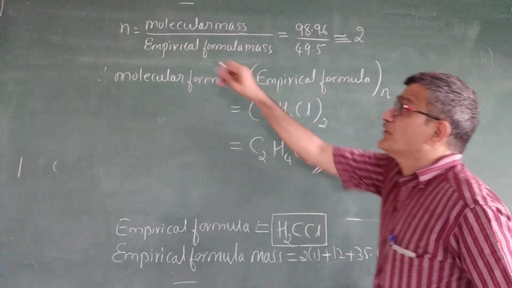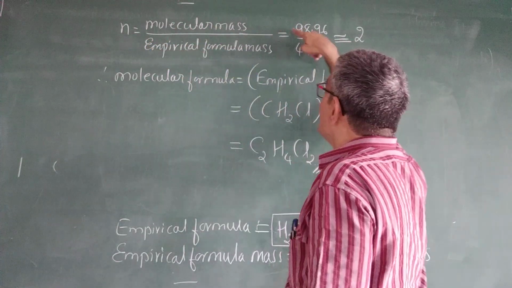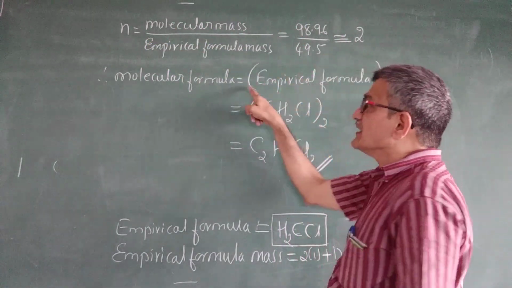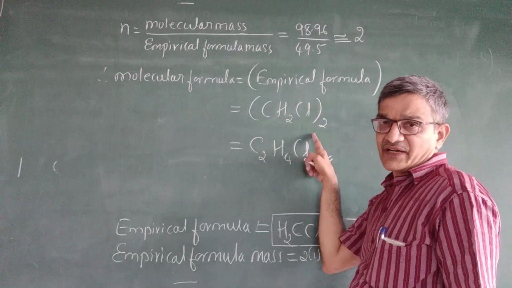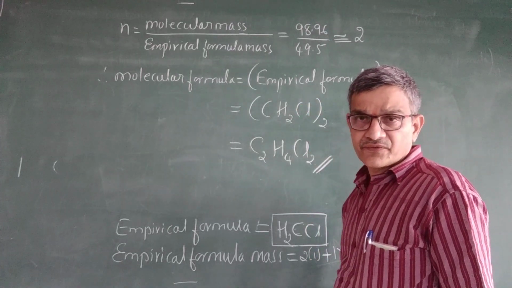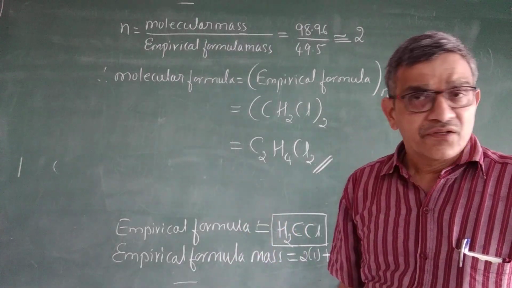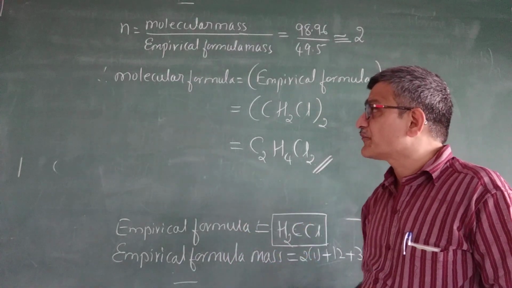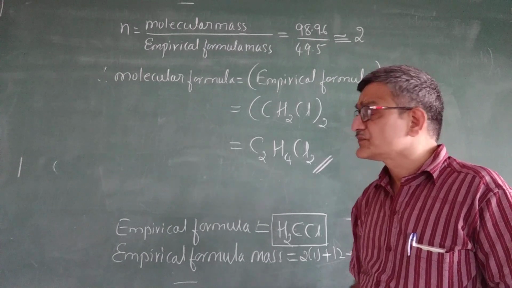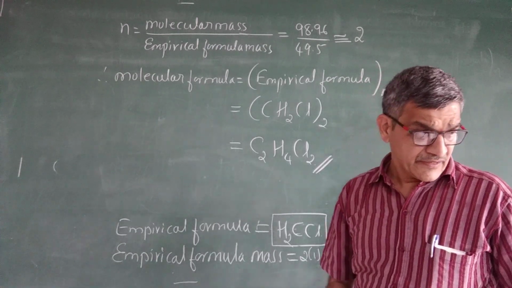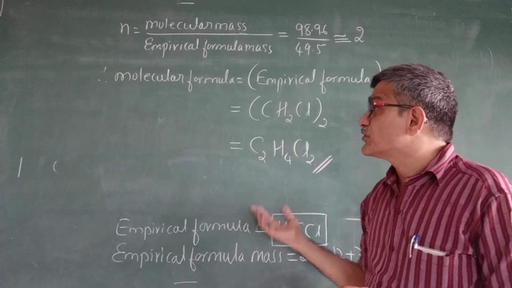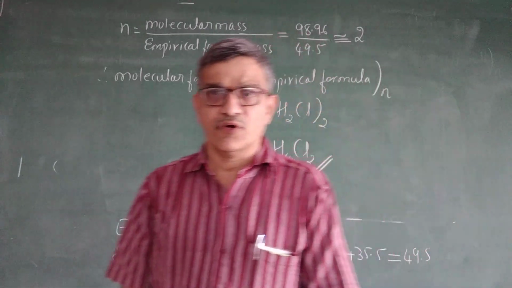Then you find the n value, and multiply the empirical formula by n to get the molecular formula. I will give some homework on this. So this is about the calculation of empirical formula and molecular formula.